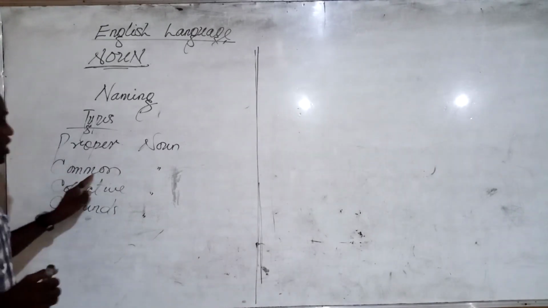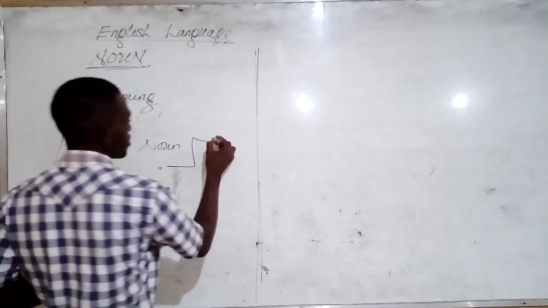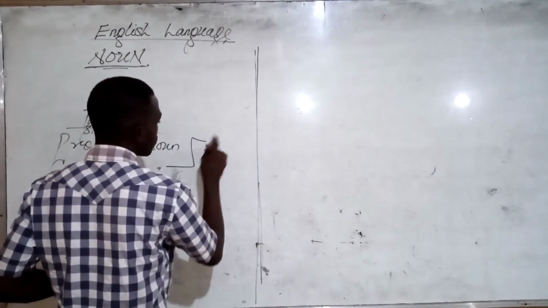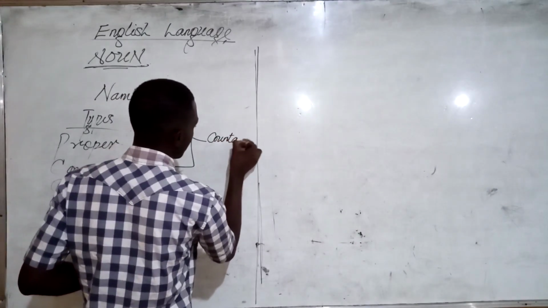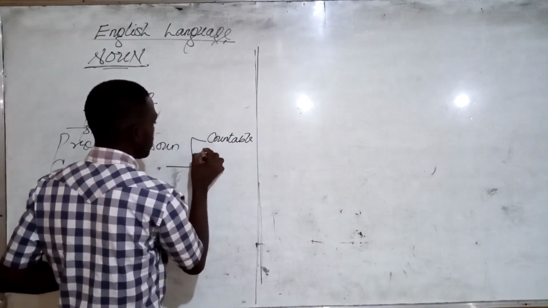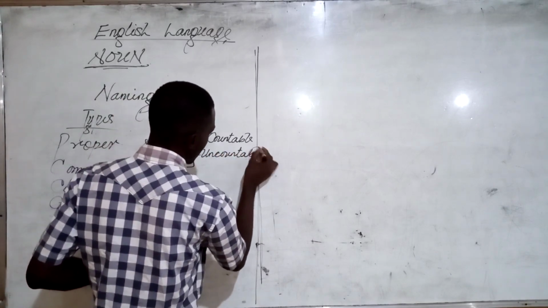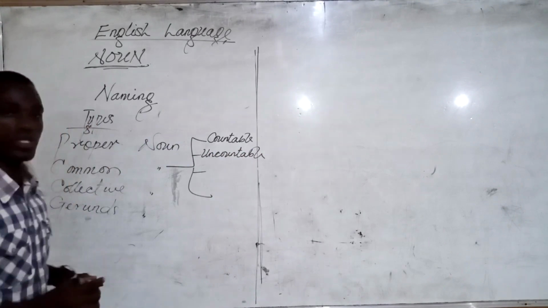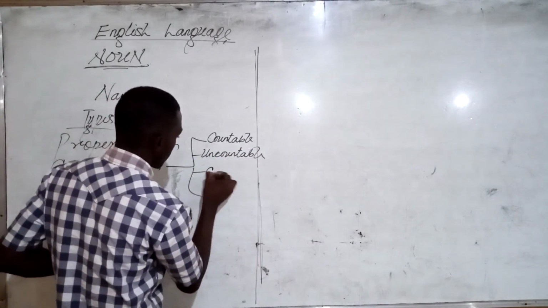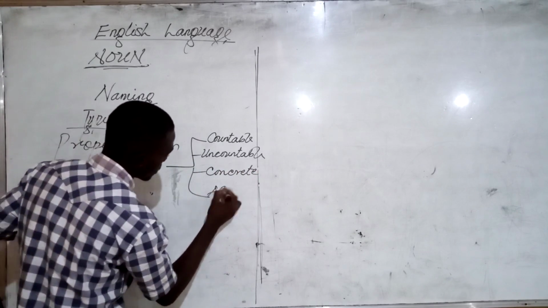completely now. You see, the common noun is now further split into two categories. We have the count nouns or countable nouns. So we have the countable nouns and the uncountable nouns. Alright, those are the common nouns. The same common noun is further split into two other categories, which are the concrete noun and the abstract noun.